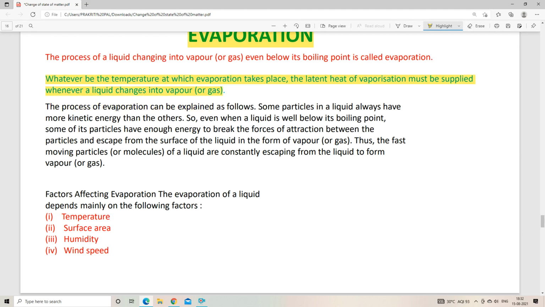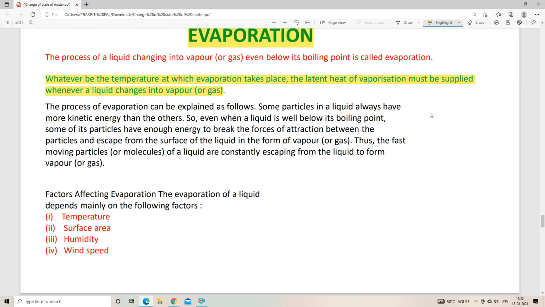Now the process of evaporation can be explained as follows. Some particles in a liquid always have more kinetic energy than the others. We know the kinetic energy of the particles in a liquid is low compared to the kinetic energy of the particles in a gas, right? But some particles in a liquid always have more kinetic energy than the average kinetic energy. What is average kinetic energy? It is the kinetic energy of all the liquid particles.